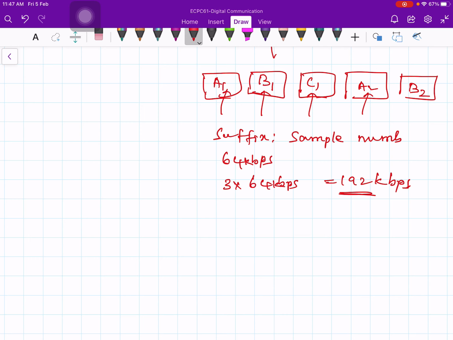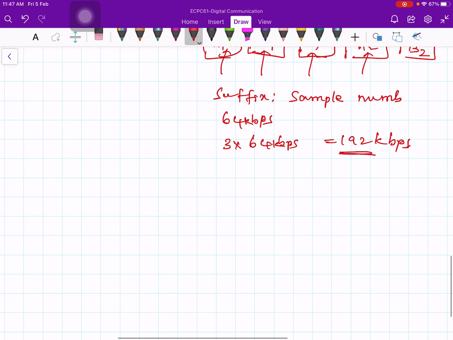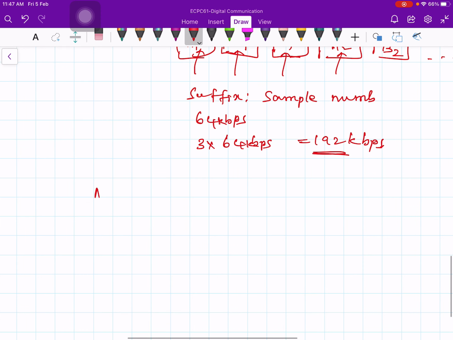So what you do is you take A1, B1 and C1. So here there is a multiplexer.